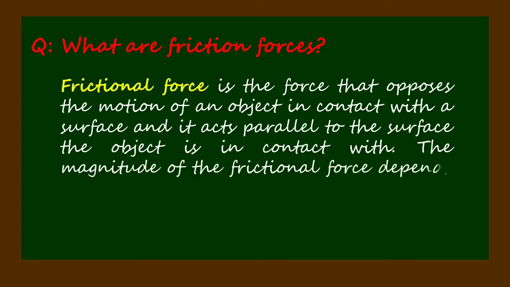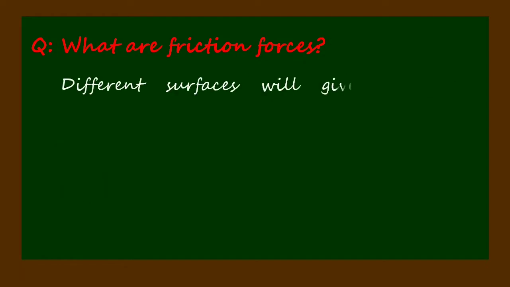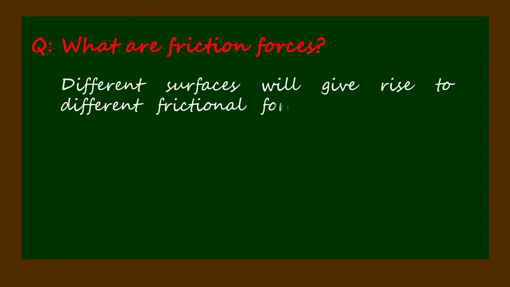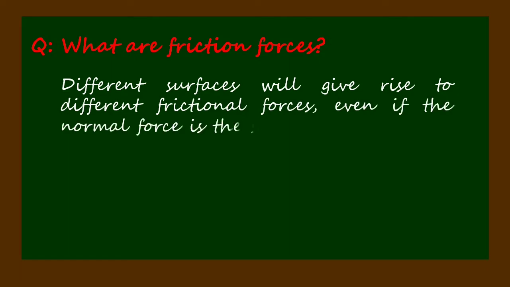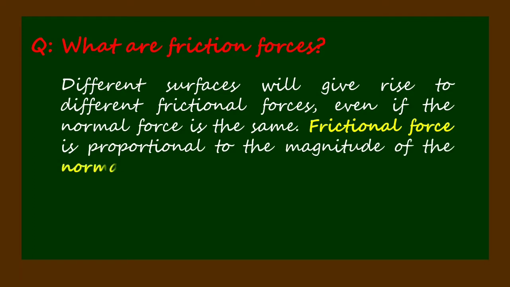The magnitude of the frictional force depends on the surface and the magnitude of the normal force. Different surfaces will give rise to different frictional forces, even if the normal force is the same. Frictional force is proportional to the magnitude of the normal force.